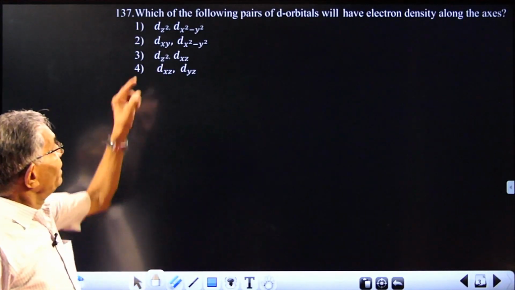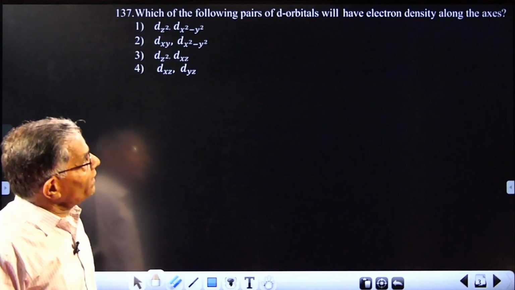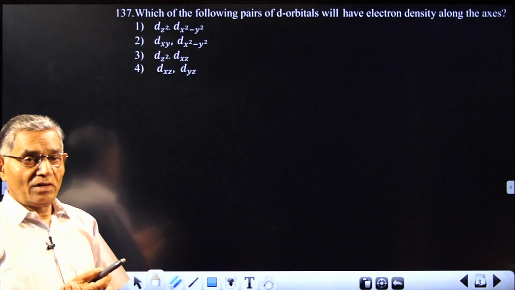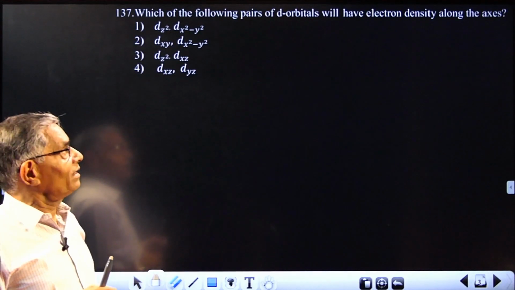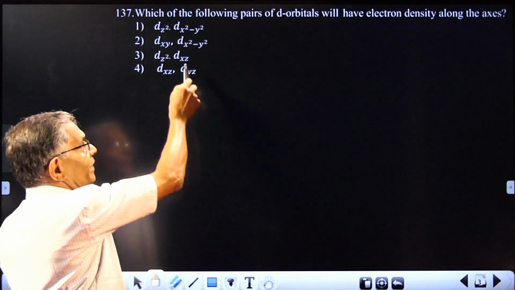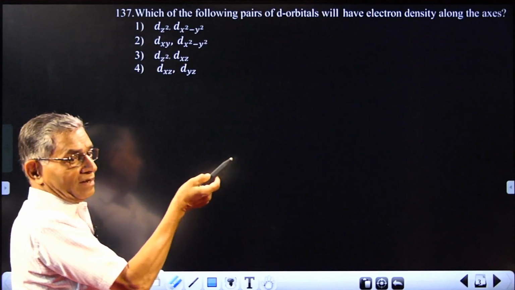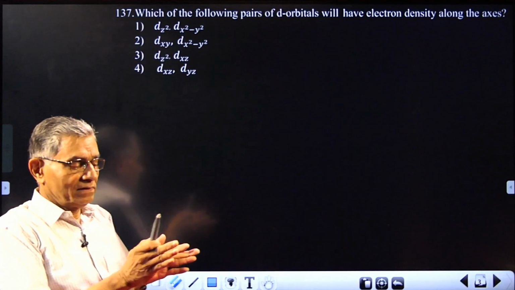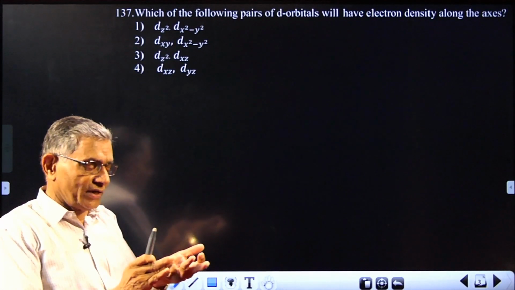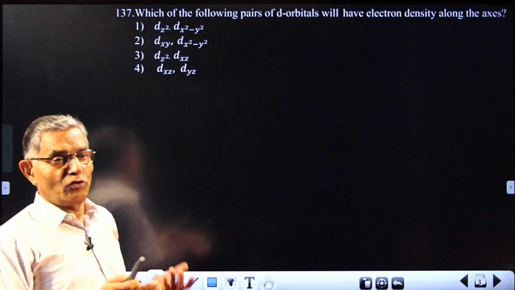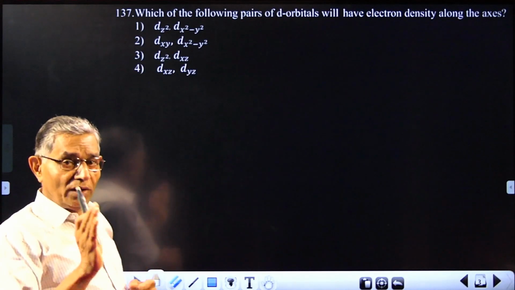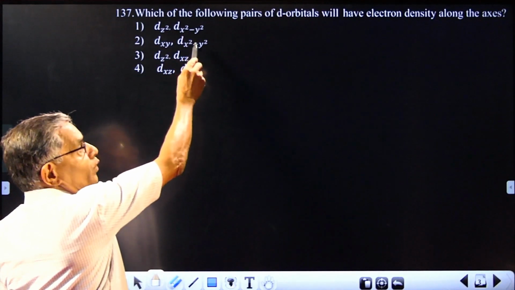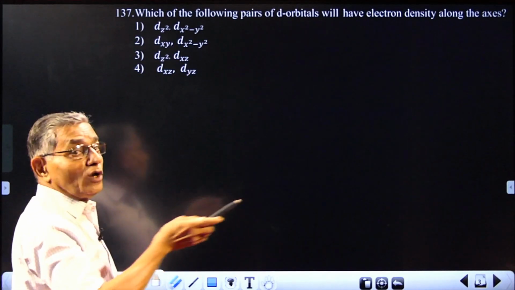Number 2. Which of the following pairs of orbitals will be having electron density along the axis? Now regarding the notation of d orbitals, whenever the notation is xz or yz, it indicates the lobe is in between the 2 axes. You can take it like this. The options possibly will be xz, xy and yz. In all these, electron density will be midway between the axes. But if it is x squared minus y squared, etc., it will be along the axis.